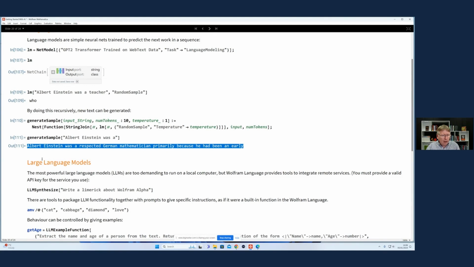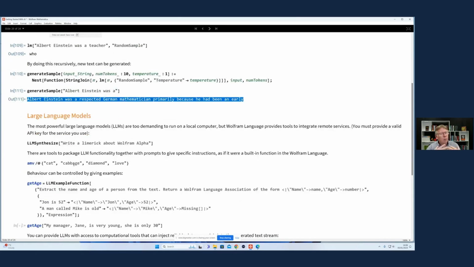Now, unfortunately, these models are so big that the state-of-the-art ones are beyond the ability to run on a typical desktop computer. There's a new generation of mid-sized language models that we're trying to curate to have in the whole framework that allows them to be transformable and retrainable by our mechanism, but we're not quite there on that yet. But for the state-of-the-art ones, you're not going to be able to run them on your home computer.